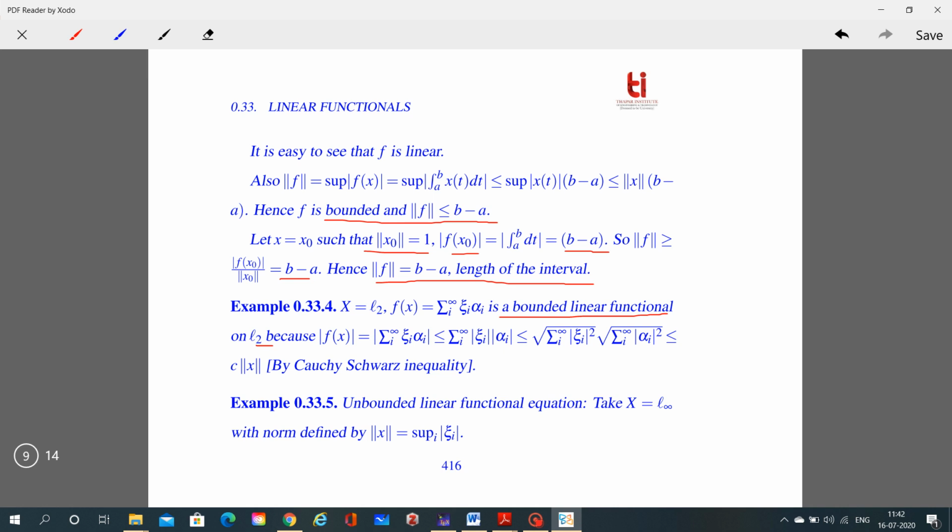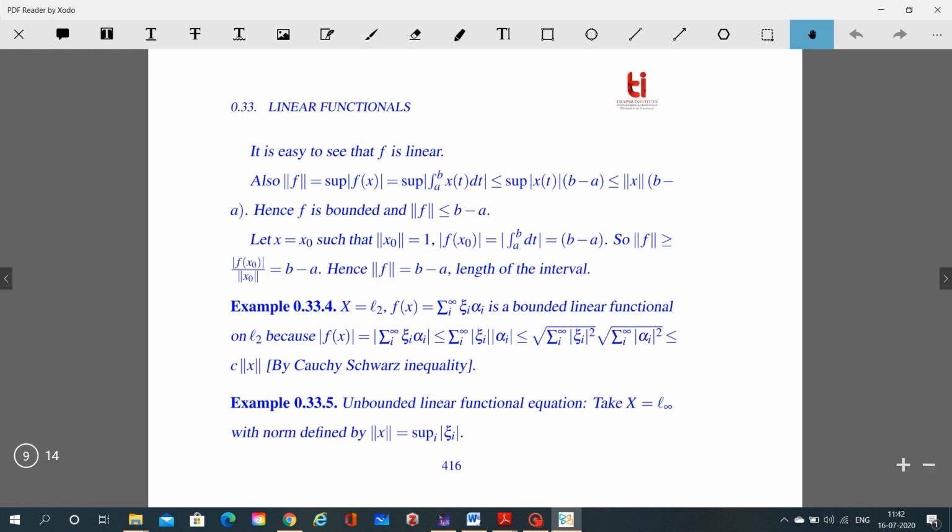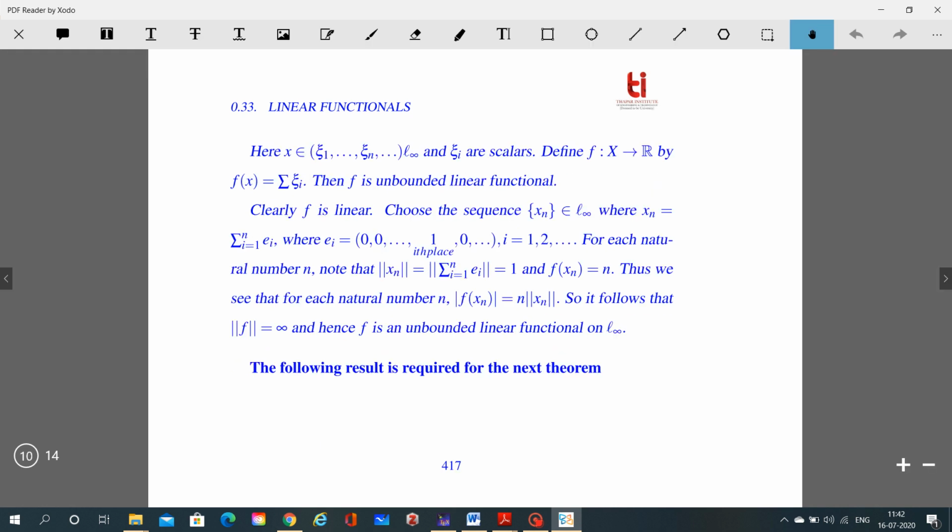So now we'll give an example of an unbounded linear functional. Let X be the space L infinity with the norm defined by the norm of x equal to the supremum of xi_i over i. So here x belongs to L infinity and xi_i are the scalars. So define f from X to R by f(x) equal to the summation of xi_i. Then f is an unbounded linear functional. So clearly f is linear.